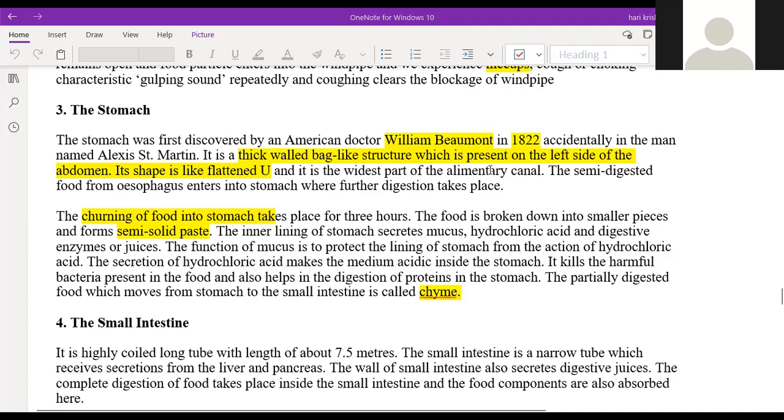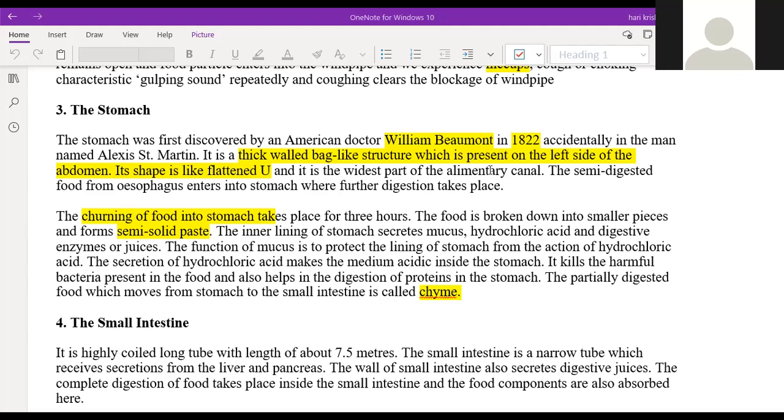So whatever bolus is coming from the mouth or the buccal cavity will enter into the stomach with the help of the esophagus. Complete digestion will not happen in the stomach. The different enzymes or digestive juices properly mix inside the stomach and form the partially digested food called chyme.